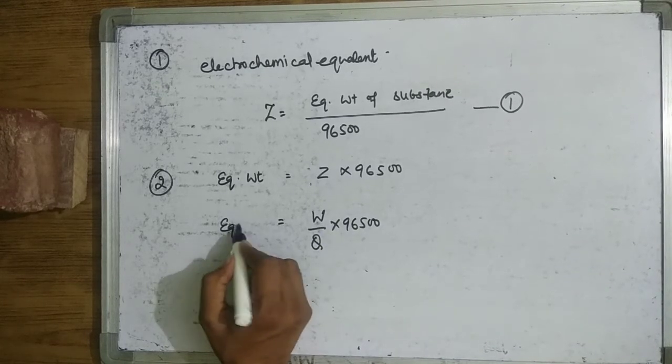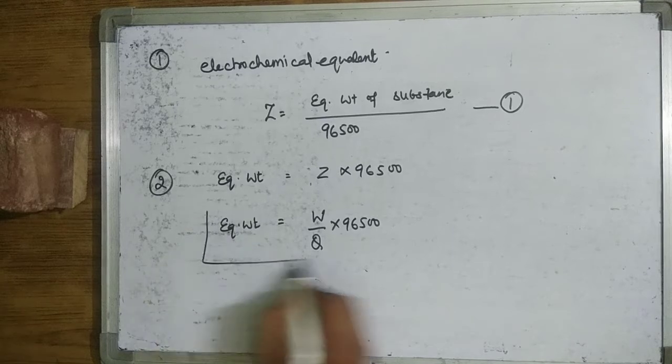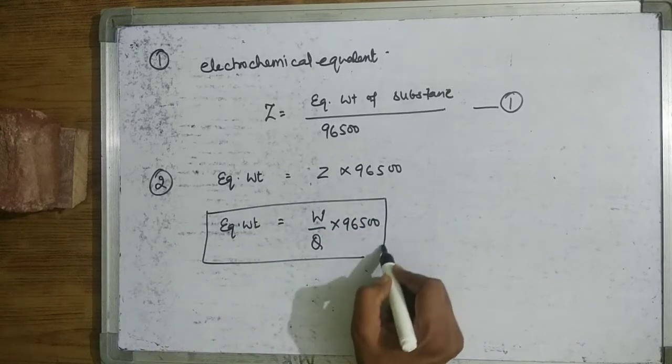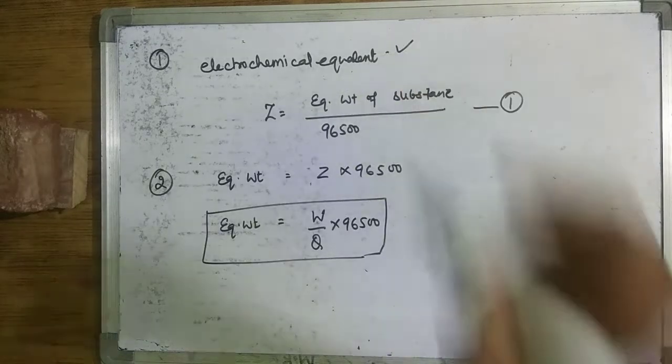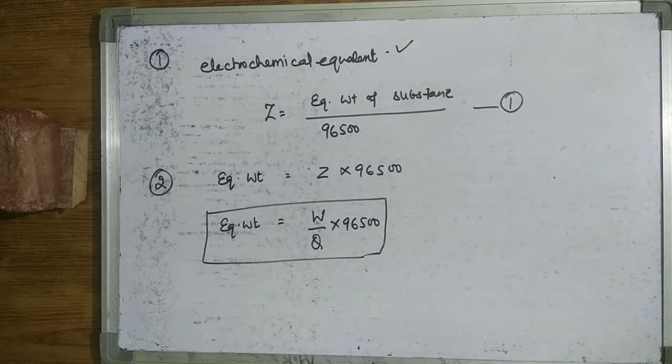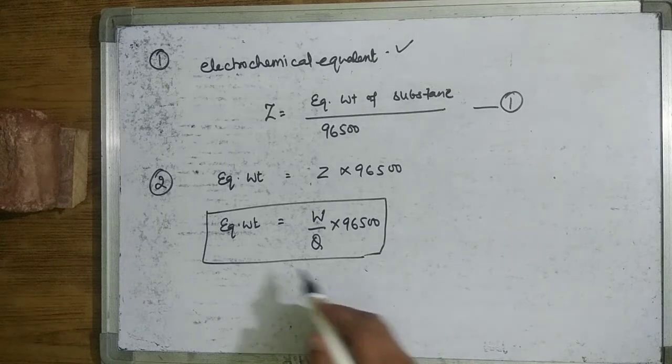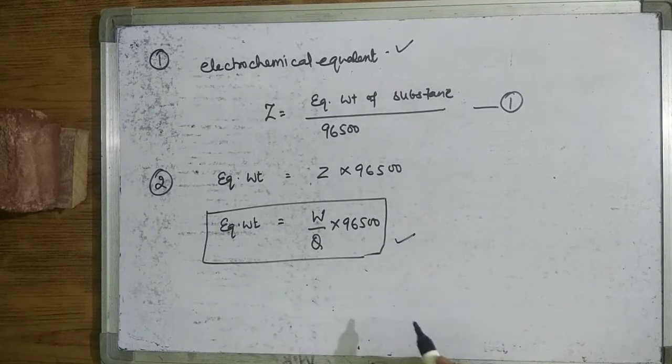This is the equivalent weight of the substance. It means we draw two important formulas: first, to calculate the electrochemical equivalent, and second, to calculate the equivalent weight of the substance.